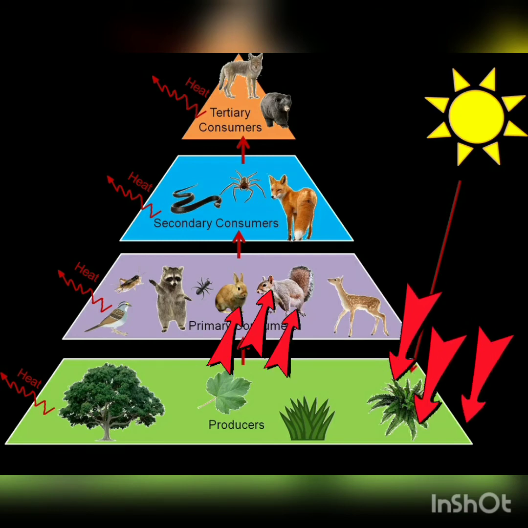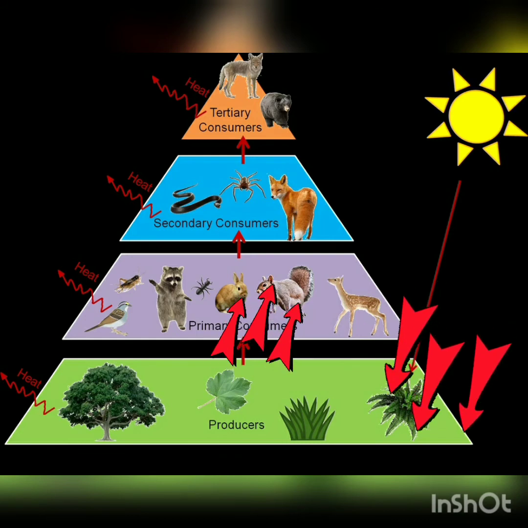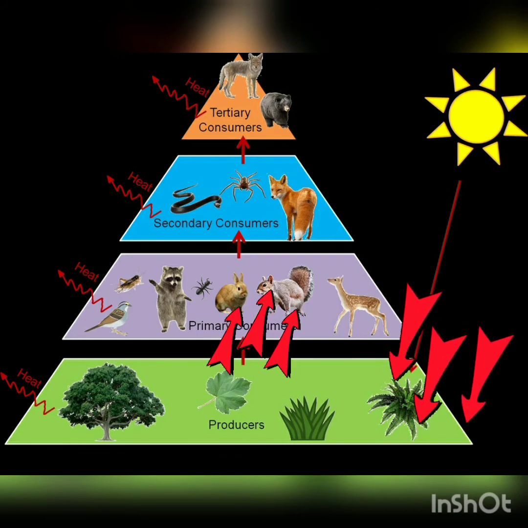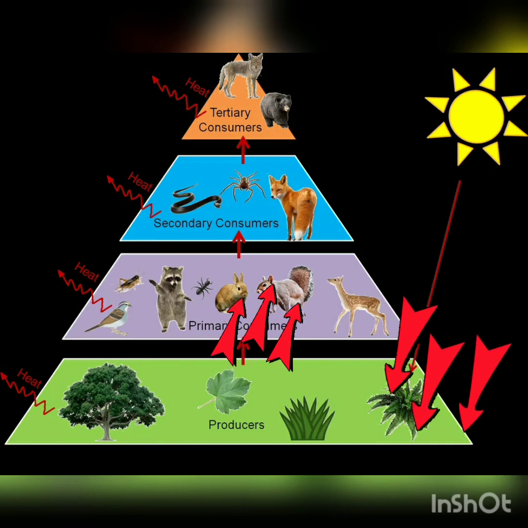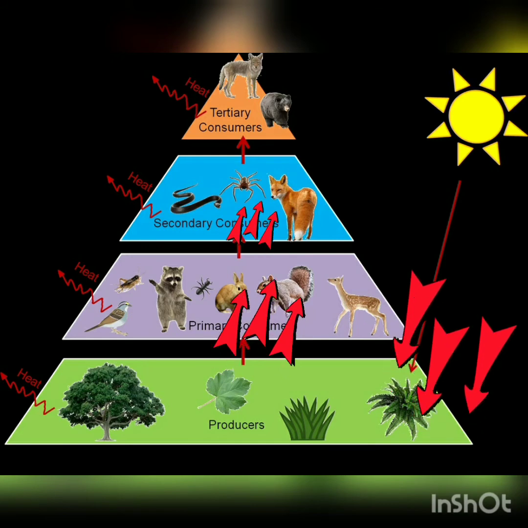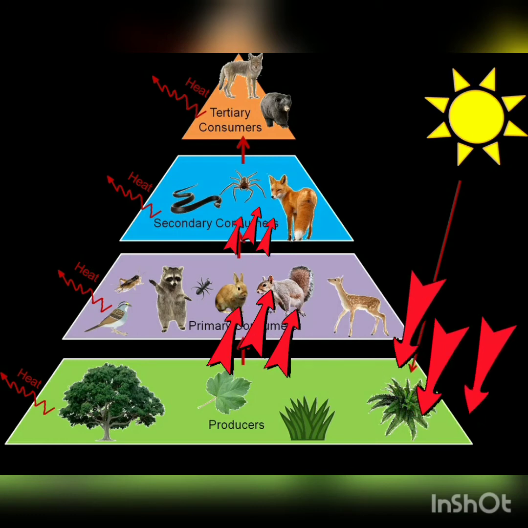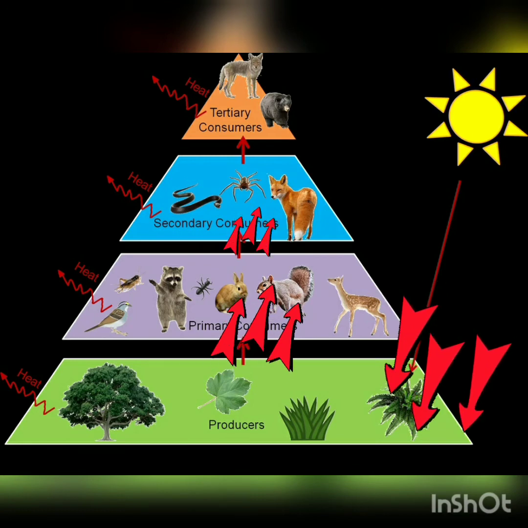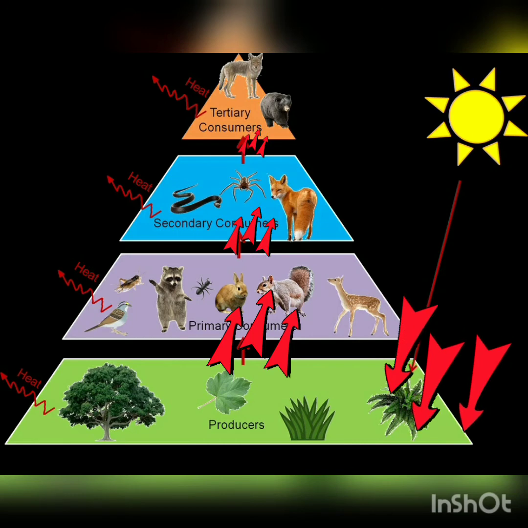Now when the primary consumers eat the producers, only some amount of energy is passed to them, because whatever energy was got by the producers through the solar energy was utilized during photosynthesis and other activities. So when the primary consumers feed on it, only some energy can be passed to them. Similarly, when the secondary consumers eat the primary consumers, only some energy is passed to them. Why? Because the primary consumers had utilized the energy they had got from the producers for various activities. So, whatever is left only is passed to the secondary consumers. Similarly, the energy passed to the tertiary consumers will be less.